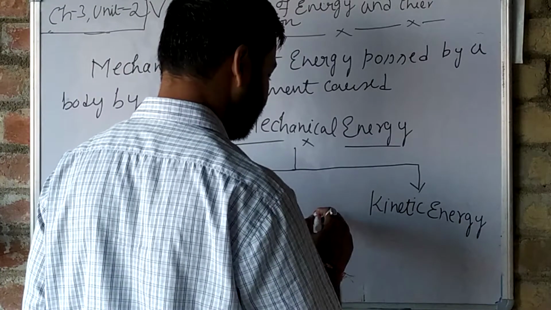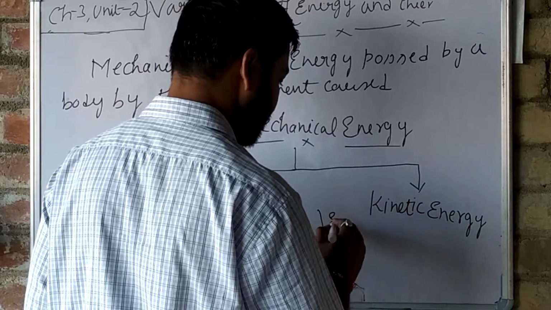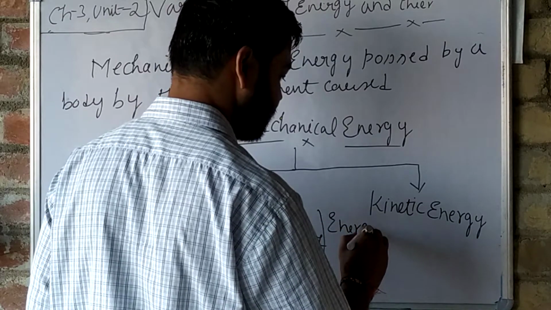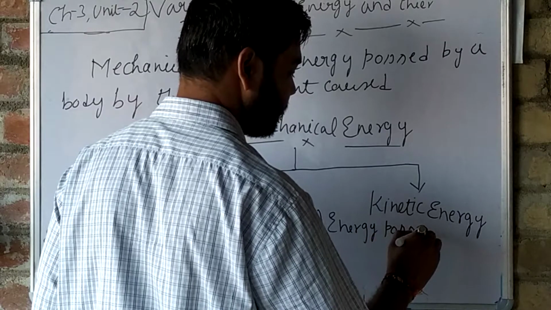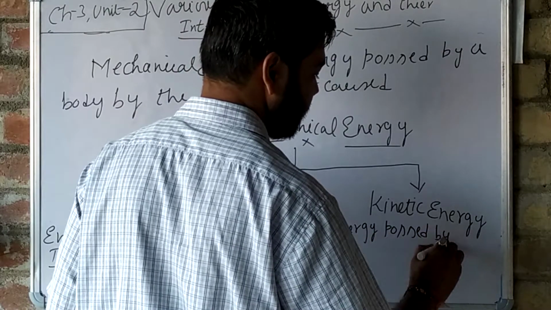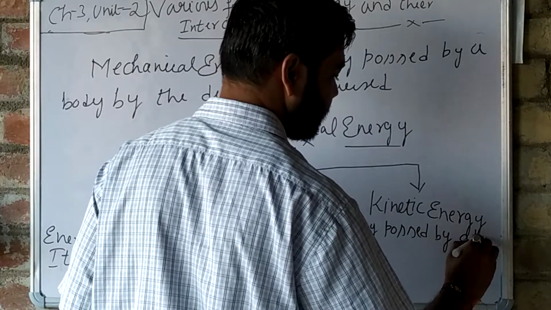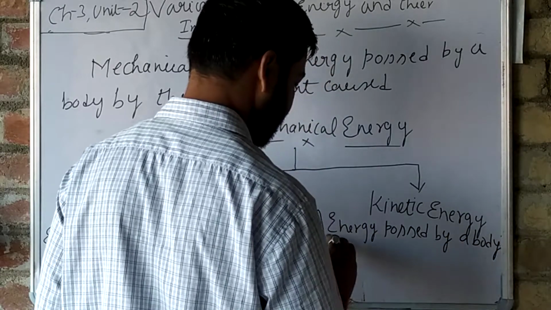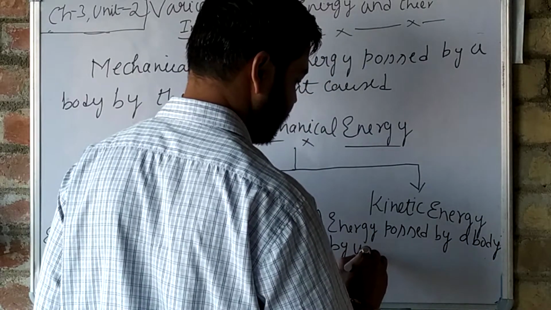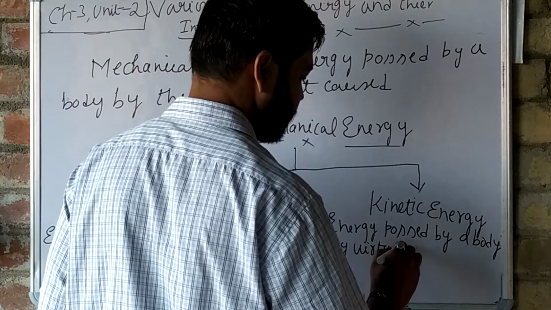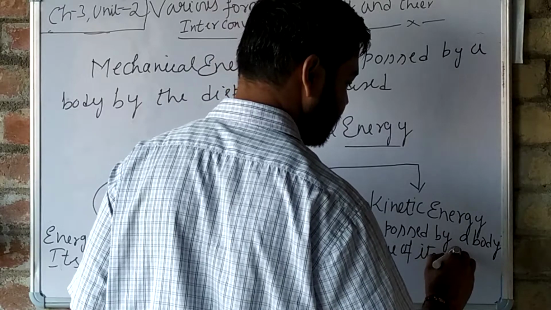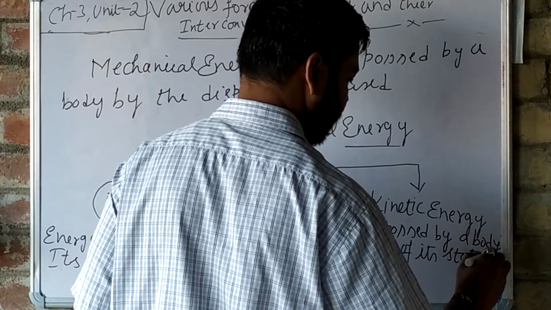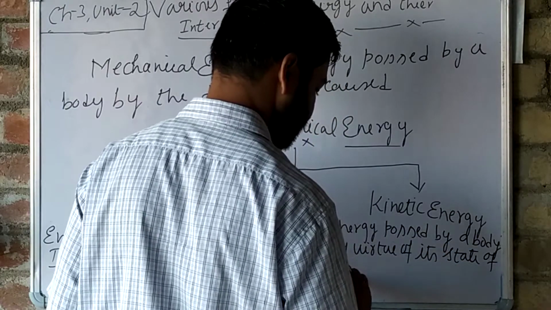Whereas kinetic energy is the energy possessed by a body by virtue of its state of motion.